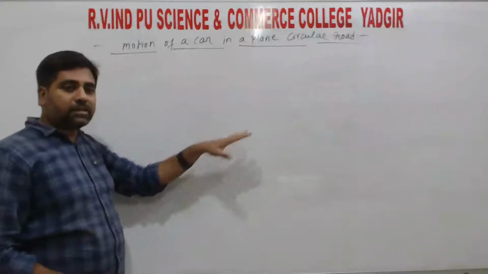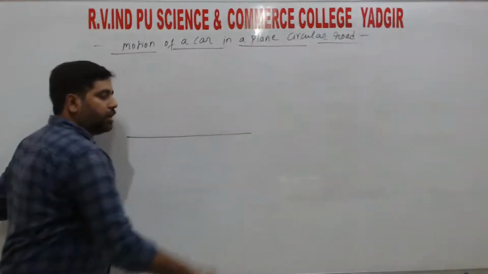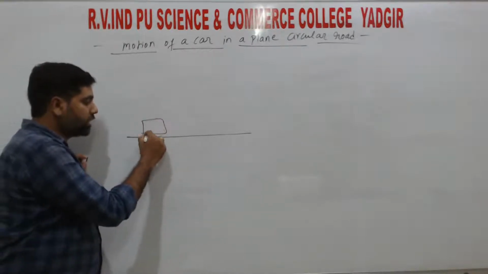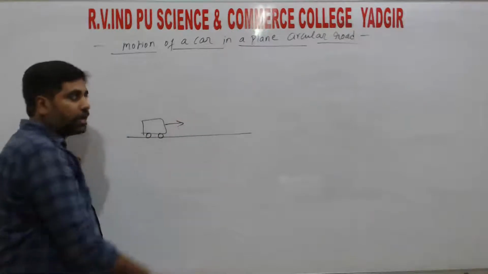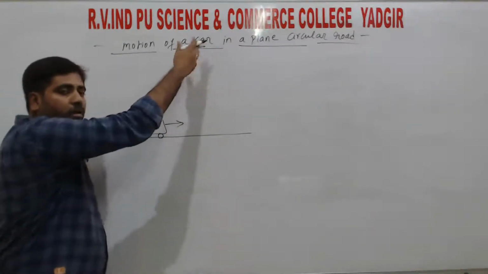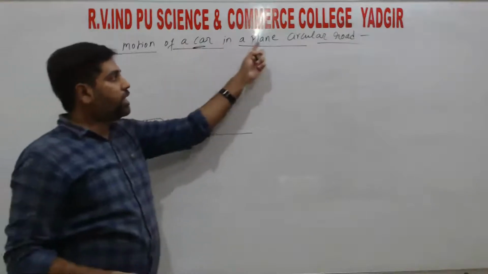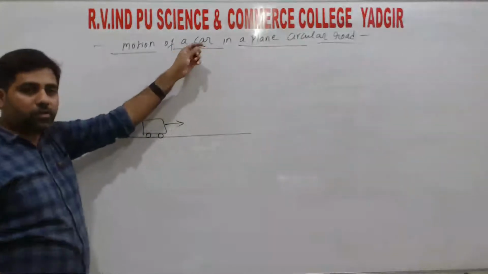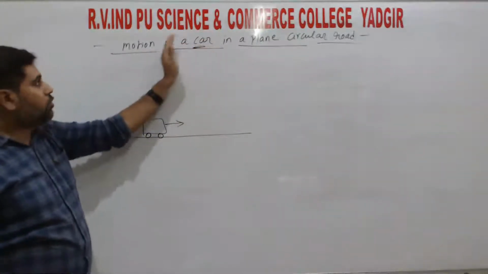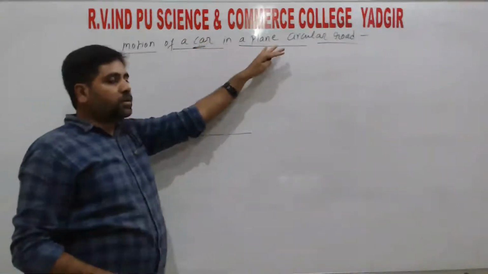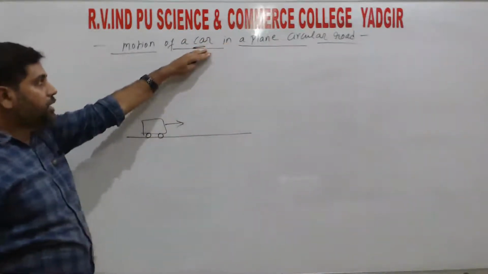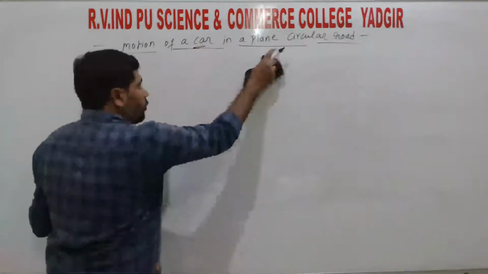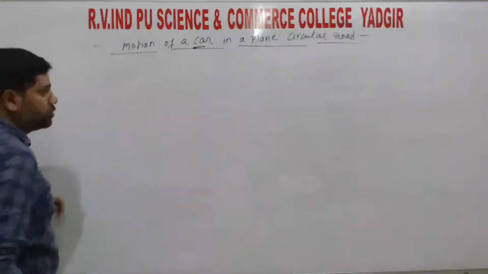So up to now we discussed motion of vehicles in a linear form. That means motion in one direction. So if there is an object, it is moving in one direction, right? Here we are going to discuss motion of a car or any object which is moving in a circular road, right? Object means vehicles: car, lorry, bus, even a cycle. So motion of a vehicle in a plane circular road. Here we consider a car as an example. Why we are using plane, we will discuss that.